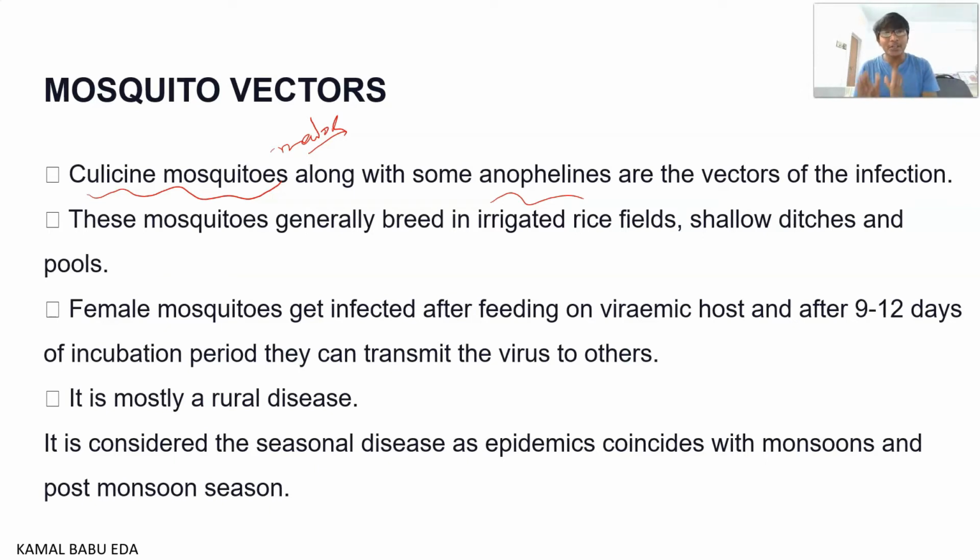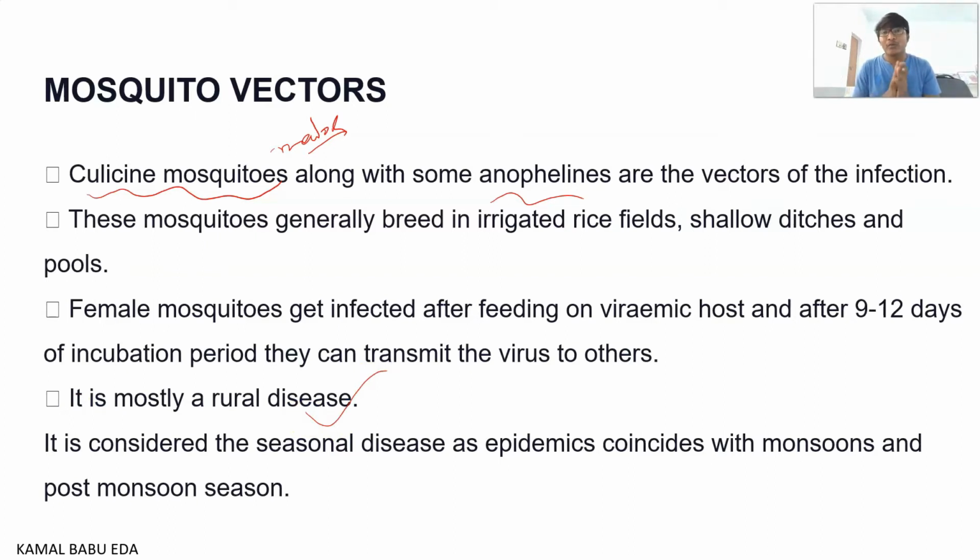So once this incubation period is done, whenever the infected mosquito comes and bites a healthy individual, the mosquito is capable of transmitting the infection and the person automatically gets infected. So it is mostly a rural disease, where damp areas are present.